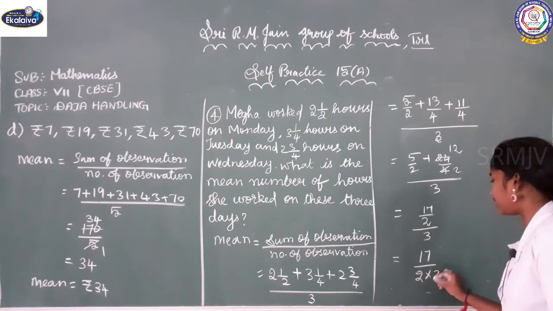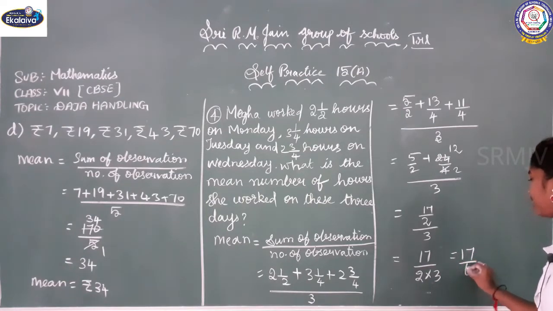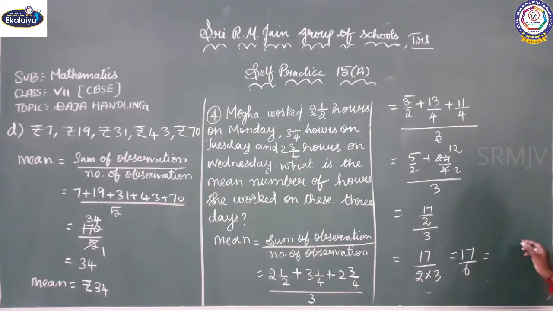17/2 into 1/3, that is 17/6. When you write this as a mixed fraction, what will you get? 6 twos are 12, remaining is 5. So 2 5/6 hours. That means I am writing 17/6 in QRD form. See, I am dividing 17 by 6. 6 twos are 12. Remainder is 5. So when I write this in QRD form, Q is 2, R is 5, and D is 6. So 2 5/6 hours.